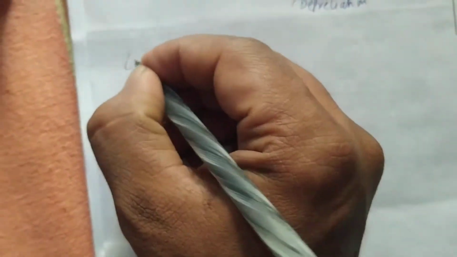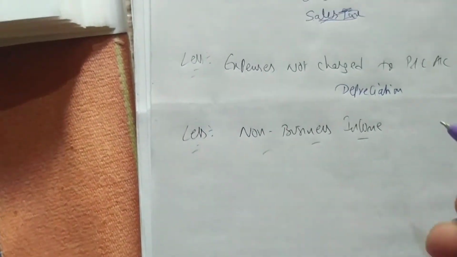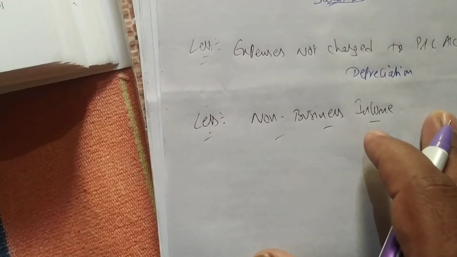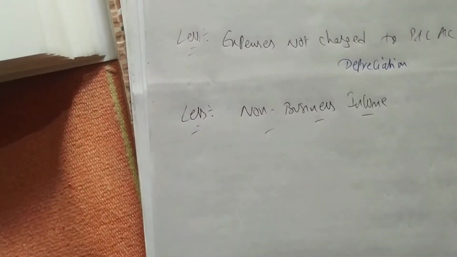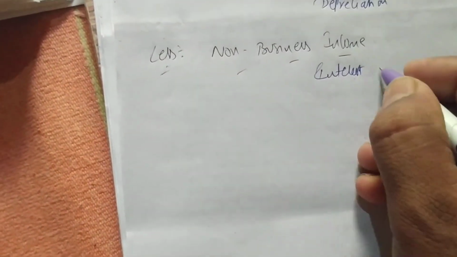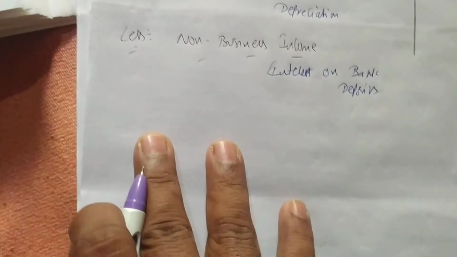Okay, next, less non-business income. You can write non-business income, the incomes which are not of business. First one we are having here, interest on bank deposits, 40,000.